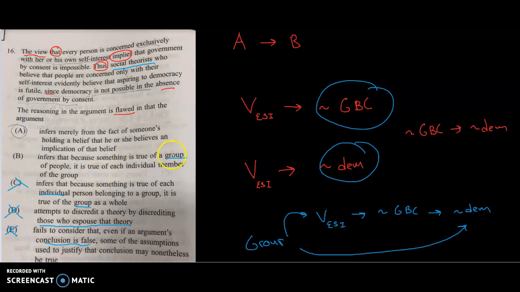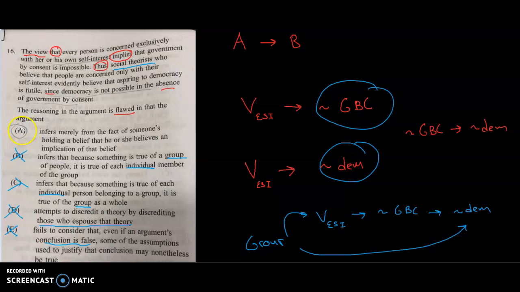We have the whole same thing, group versus individual here. If something is true of a group of people, it is true of every individual. But nowhere do we say, okay, if you joined the Republican Party, then, if Mr. Jones is Republican, he must obviously be in favor of, I don't know, Donald Trump, since the majority of Republicans are, something like that, right? But we don't have, in this argument here, any contrast between an individual and the group. It's just talking about the group. So this has to be out.